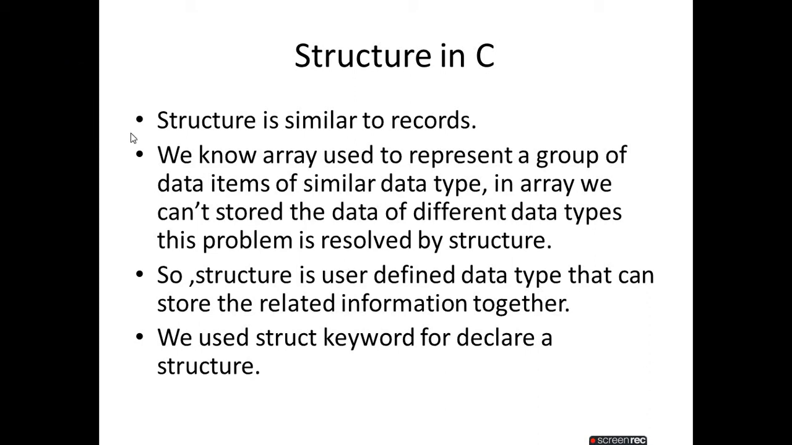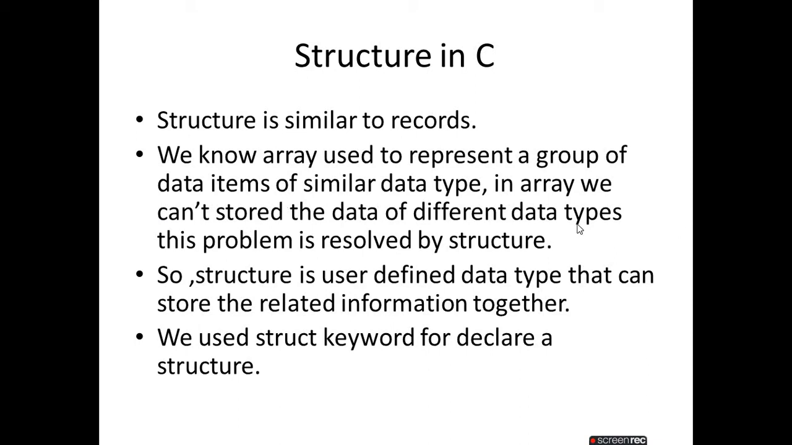Now, we know that arrays are used to represent a group of data items of a similar data type. Arrays are also used for storing data. Lots of data are stored, but arrays store a group of data items with a similar data type. In an array we cannot store data of different data types. That is a feature of the array and also the difference between structure and array. Though in an array we store a group of data items, arrays do not allow us to store data of different data types.